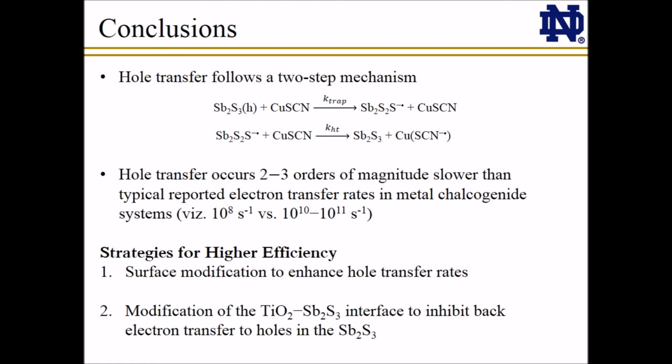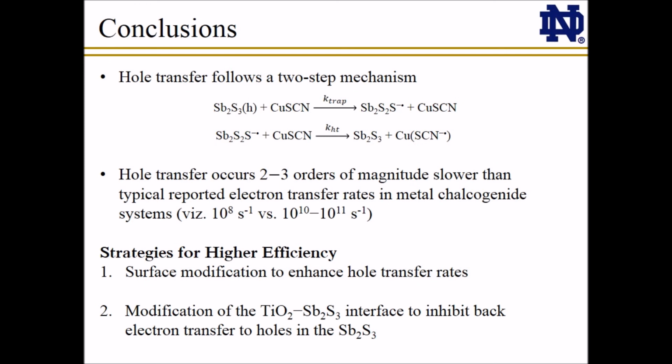From this study, it is seen that hole transfer from antimony sulfide to copper thiocyanate follows a two-step mechanism whereby photogenerated holes are first trapped in antimony sulfide as sulfide radical with an estimated rate constant of 4.5 times 10 to the 11th per second. Second, these trapped holes are transferred from antimony sulfide to copper thiocyanate with a rate constant of 5.9 times 10 to the 8th per second. These transient absorption measurements provide further insight into the mechanism of hole transfer in metal chalcogenide copper thiocyanate-based solar cells.